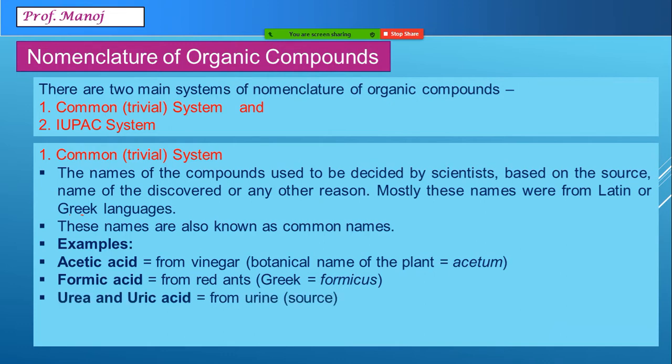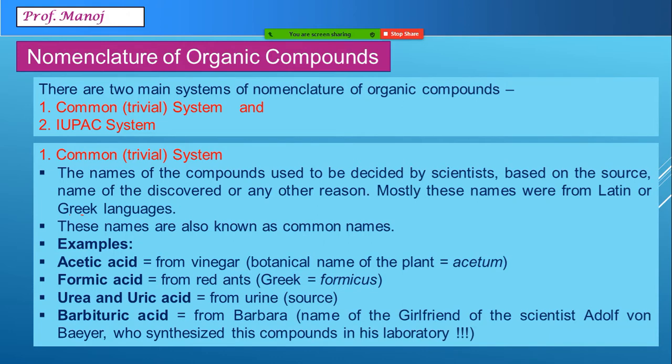The names urea and uric acid are obtained from the name urine, because in the urine of humans and mammals, uric acid is found. Another interesting one to know is barbituric acid. Barbituric acid is a very famous chemical and it was earlier used as a poison, and it is named after the girlfriend's name of Adolf von Baeyer, who discovered this, synthesized it in the laboratory. We can clearly see, from the source's name to the scientist's whims, a common name can have anything. That is why, better than the common system, obviously we go for learning the IUPAC system.